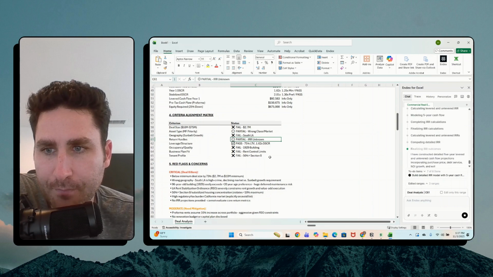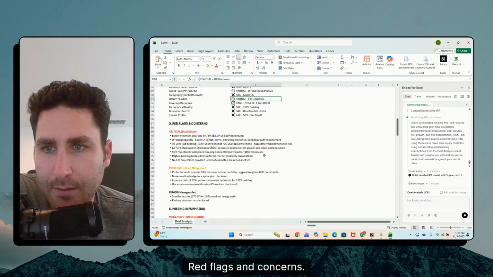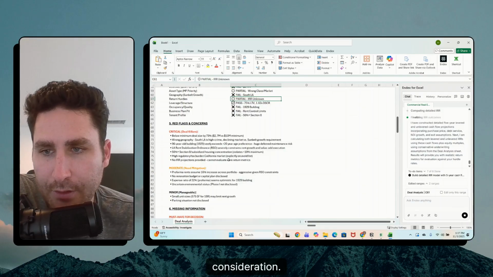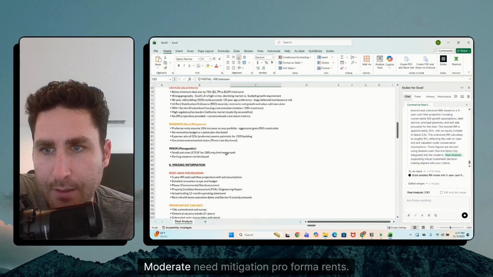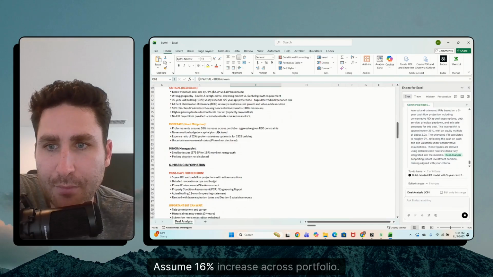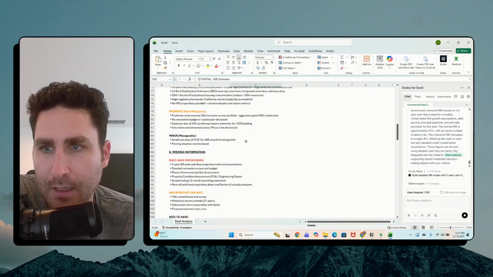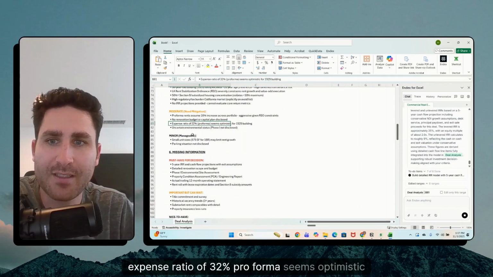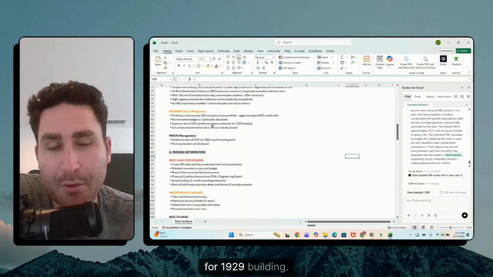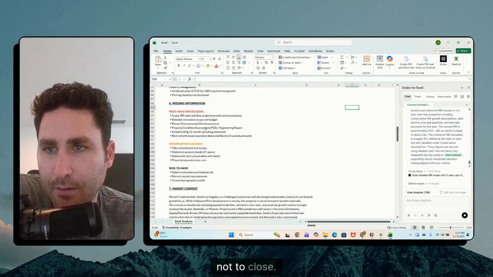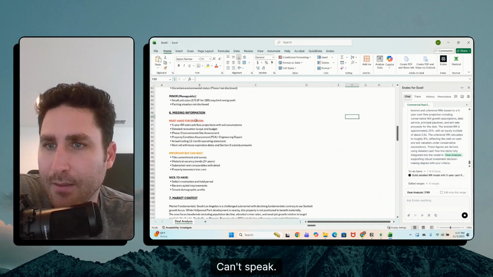Leverage, structure, okay, great. Red flags and concerns: it's below the deal size, wrong geography, old building, huge deferred maintenance risk, has 50% plus Section 8 subsidized housing concentration. Okay, all that, great. Moderate, need mitigation. Pro forma rents assume 16% increase across portfolio. Aggressive given RSO constraints. Cool. Expense ratio of 32% pro forma seems optimistic for a 1929 building. That's awesome. I agree. Small unit sizes, parking situation not disclosed. Great.